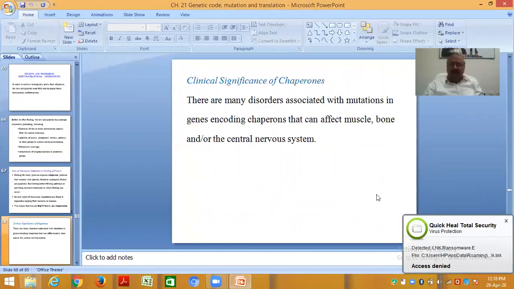Clinical significance of these chaperones: there are many disorders associated with mutations in the genes encoding chaperones that can affect muscle, bone, and or the central nervous system.